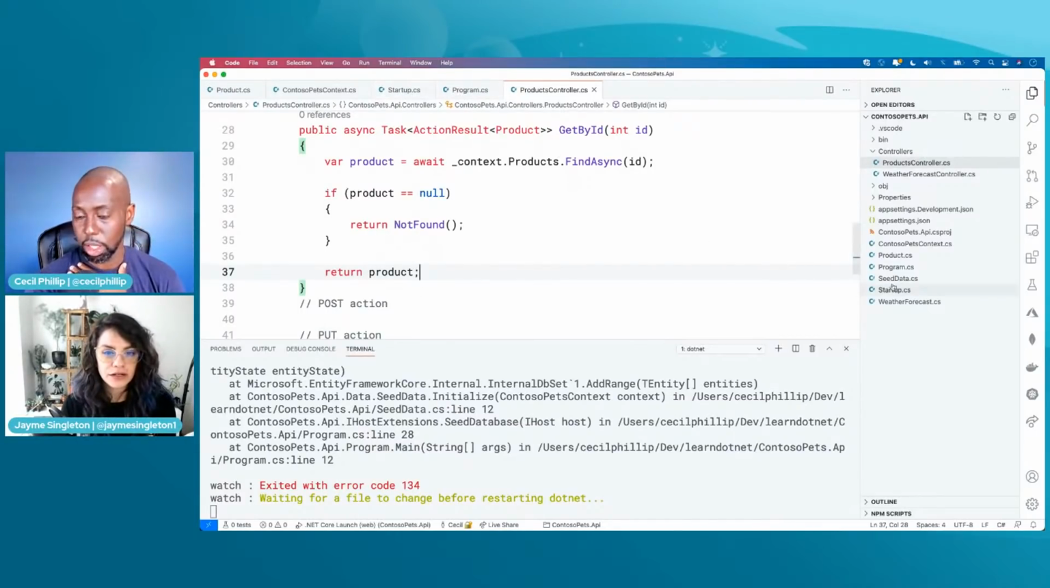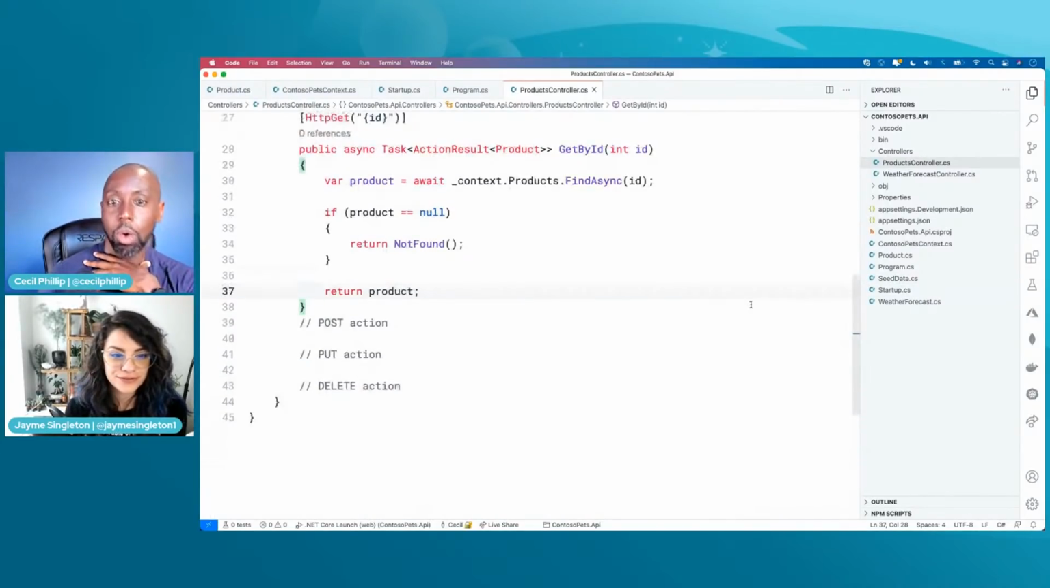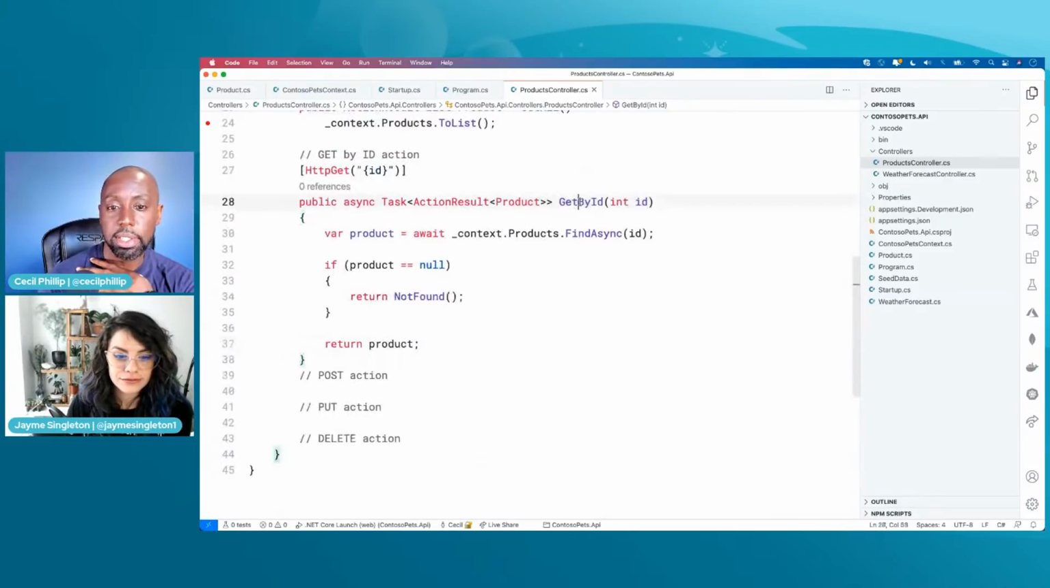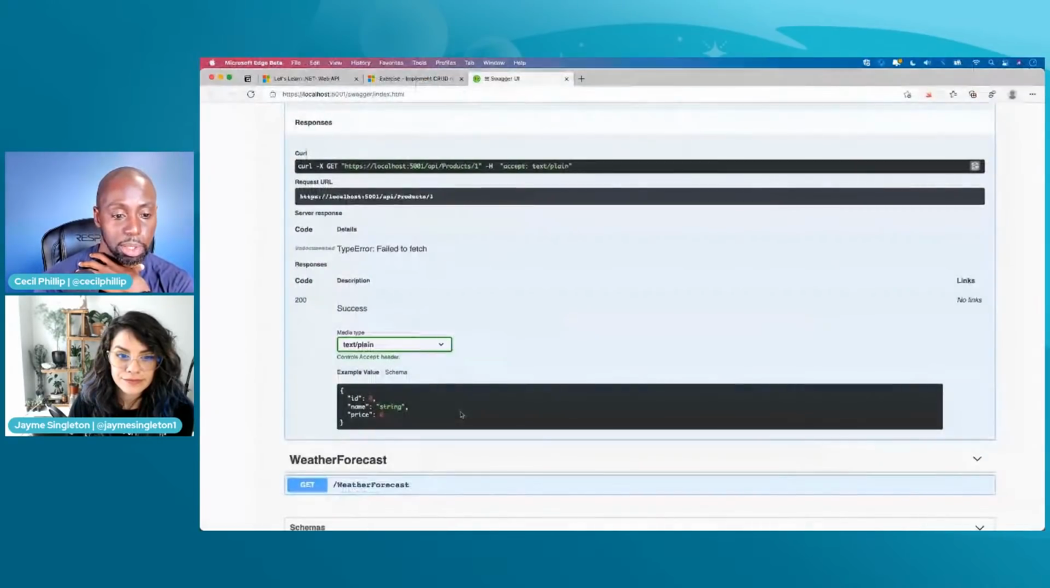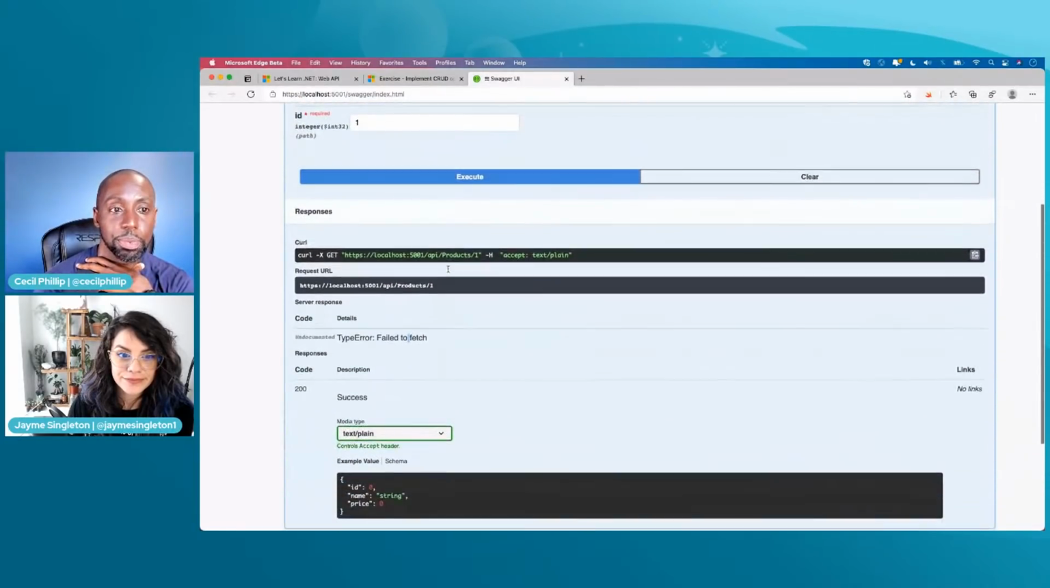So can you elaborate on what you're doing here? Sure. So what I'm doing here, so I executed this get by ID. I put the ID in here. And now what I'm expecting it to do is to pass that information into my DB context, and it should return a product for me. But this looks like it says type error failed to fetch. Why did it fail to fetch? So I need to figure out, why did it not find it?